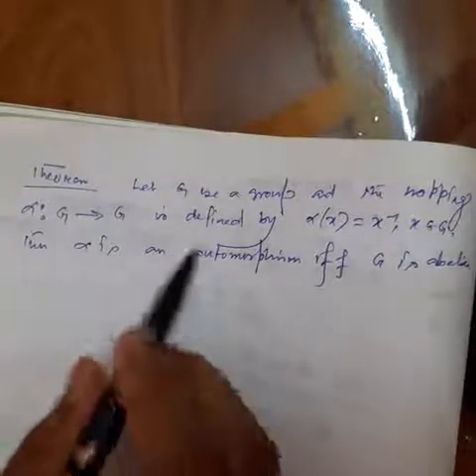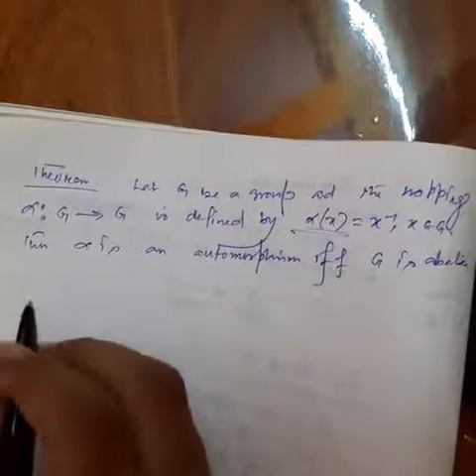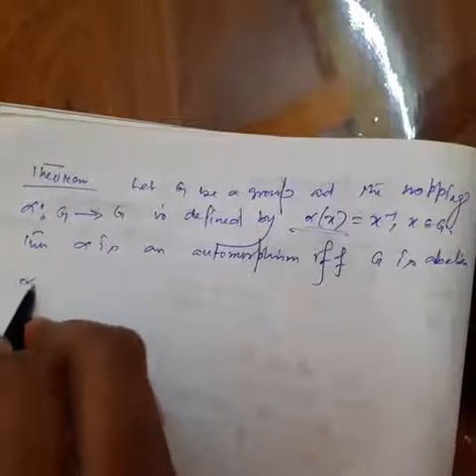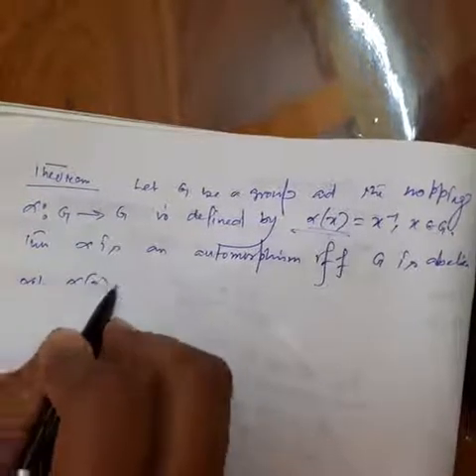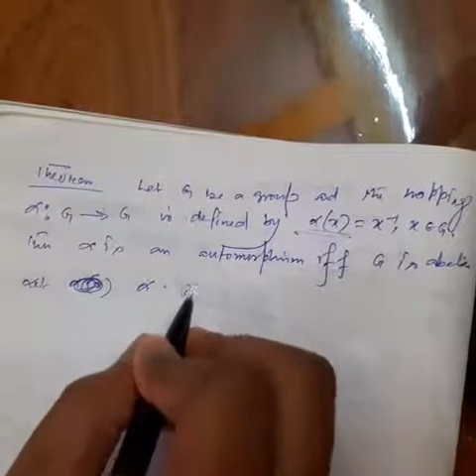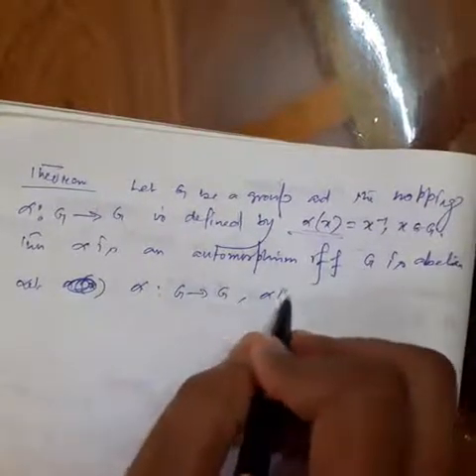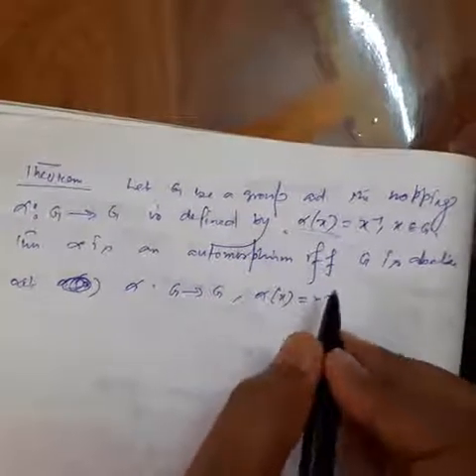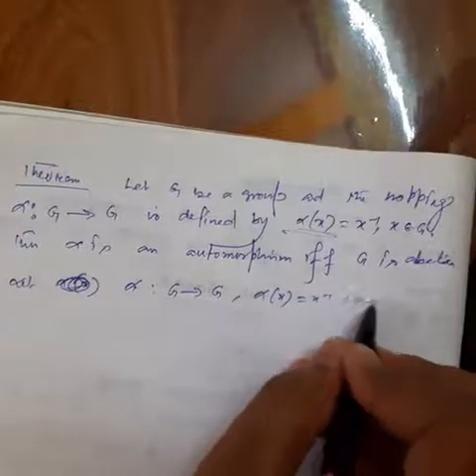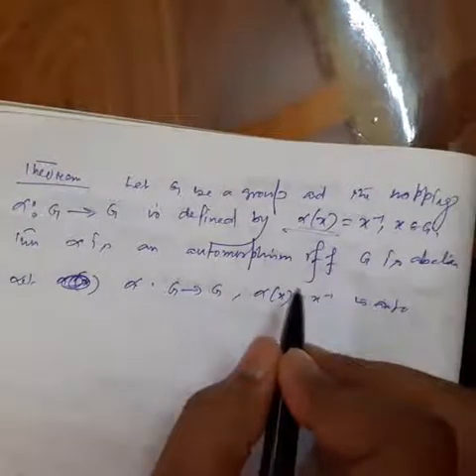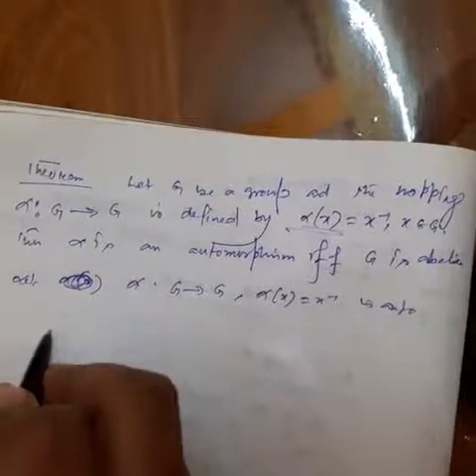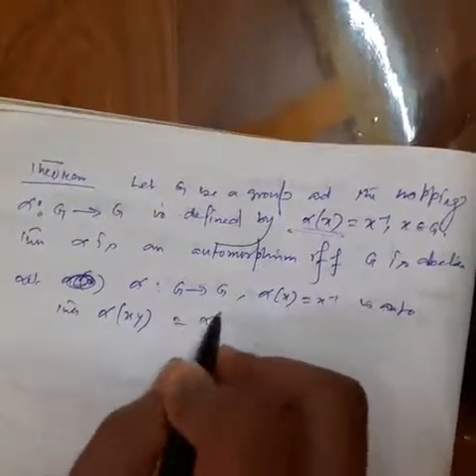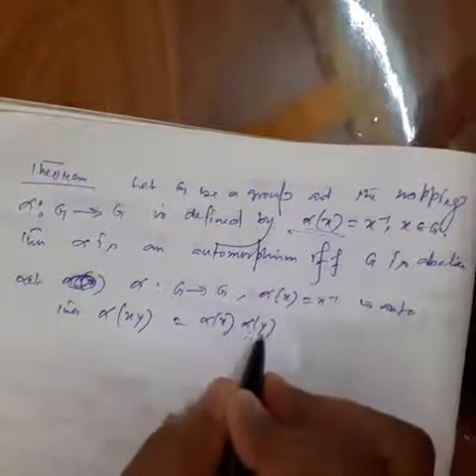But if this is an automorphism, so let alpha from G to G defined by alpha x equal to x inverse be an automorphism. So then alpha of xy equal to alpha x alpha y.